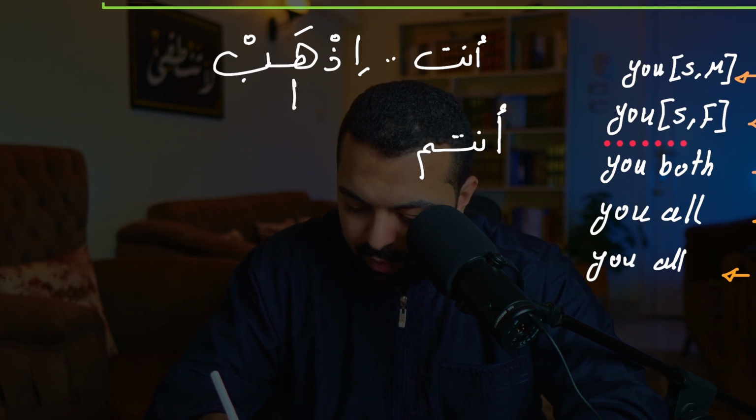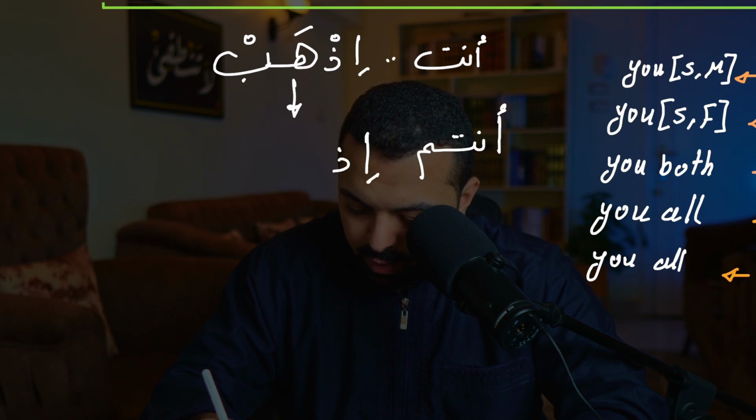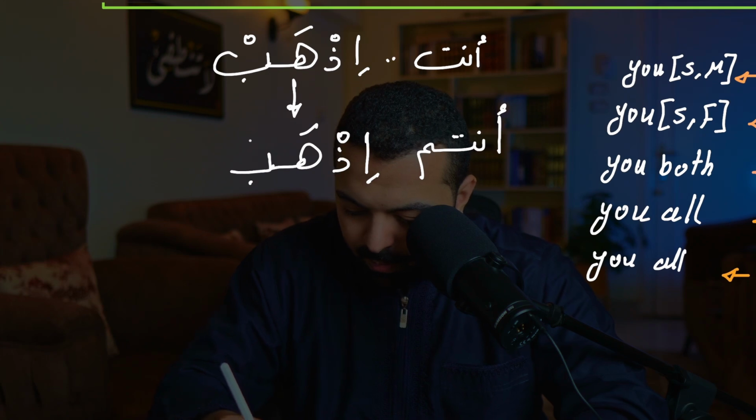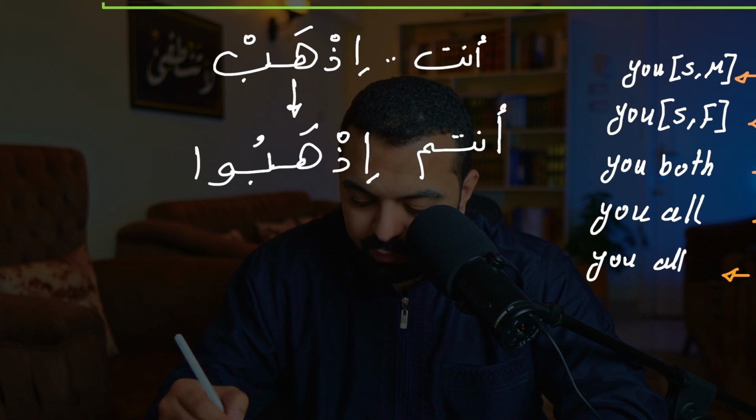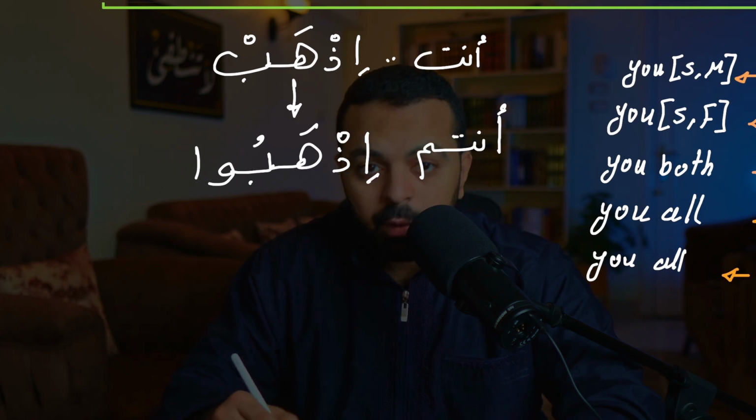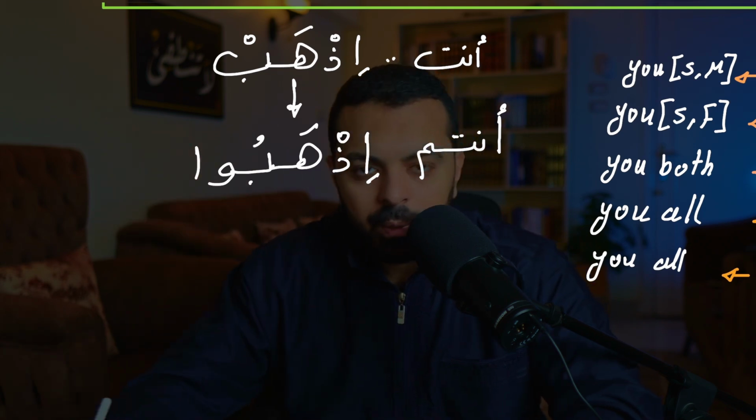You're going to put this as it is first. So اذهب, and then you add واو and alif, and this alif is silent. أنتم اذهبوا. You all go.